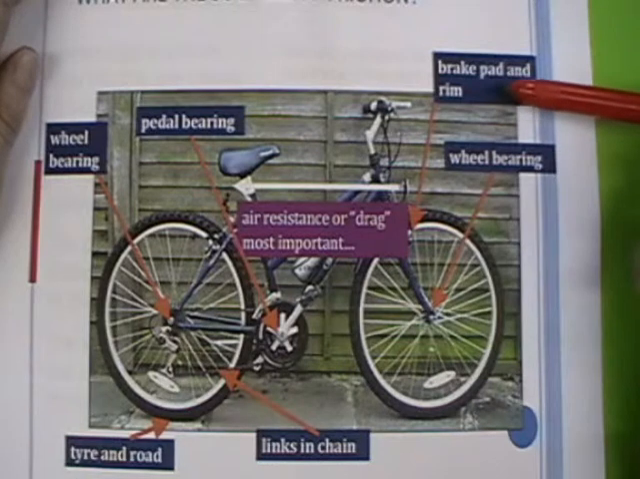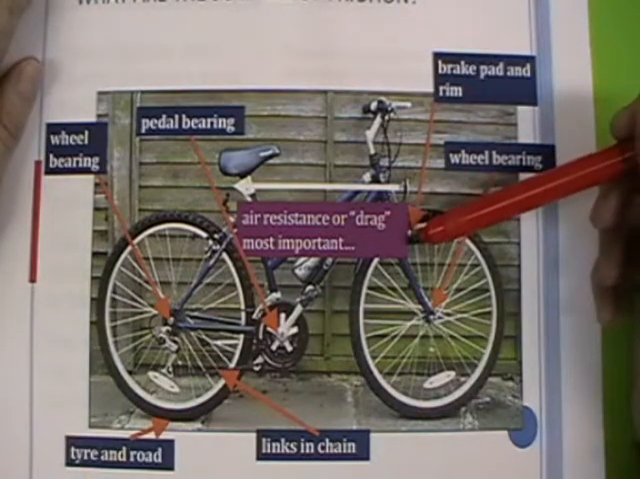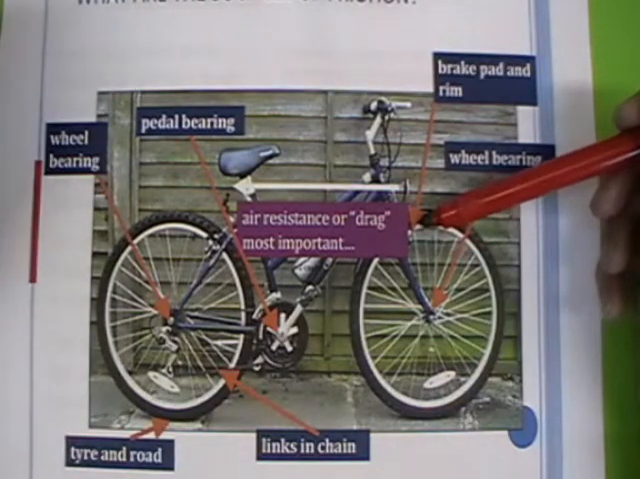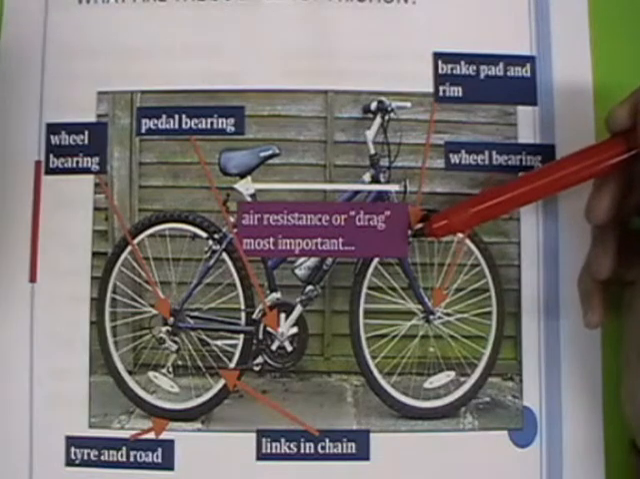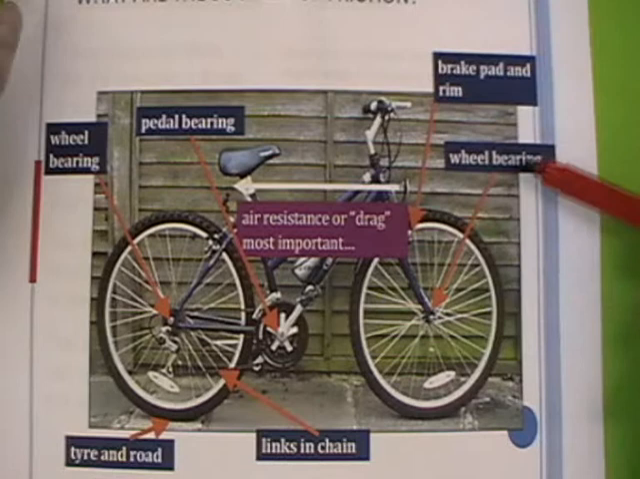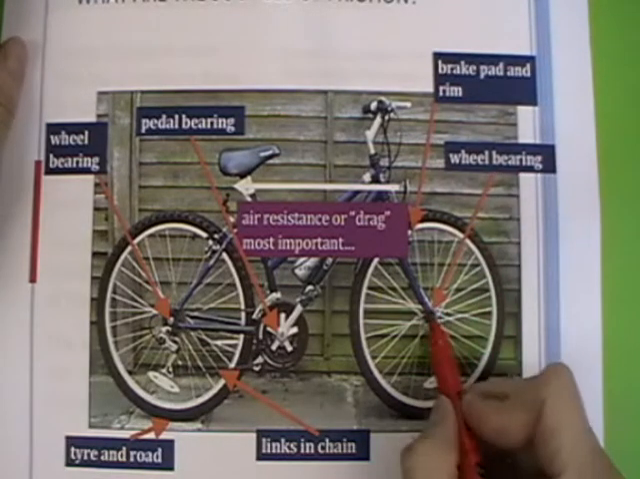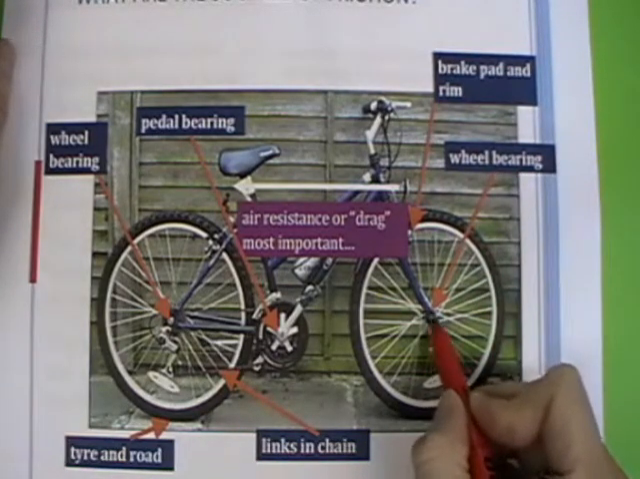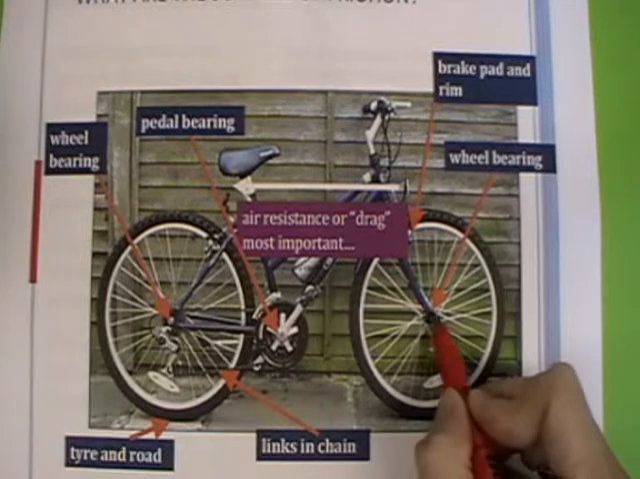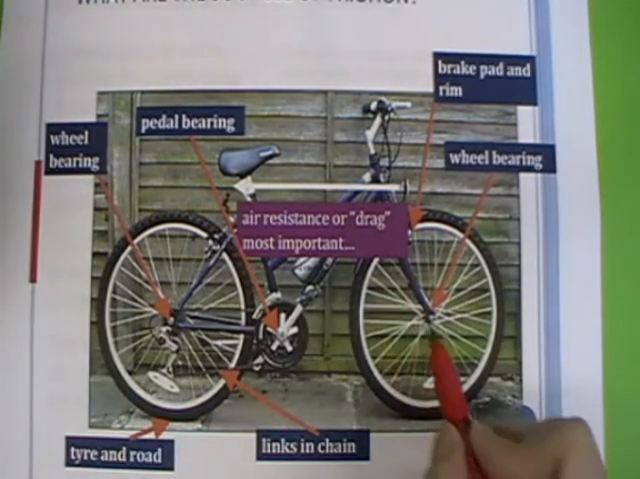You have friction between the brake pad and the rim when you want to stop the bike. You can't see the brake pad there, but the two wee blocks at the front of your bike squeeze the rim of the bike whenever you pull the brakes. So you want friction there. A wheel bearing, there's friction in here at the wheel bearing. If there was rust or something, you might have to oil this to stop it squeaking. And there's friction there, which you probably don't really want. You want the wheel to move around quite smoothly.